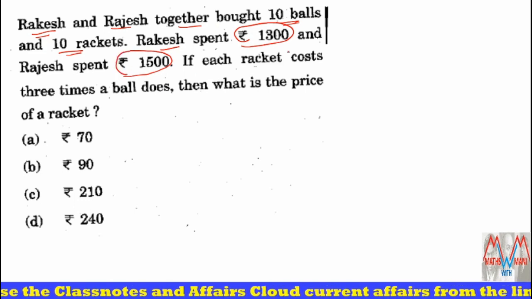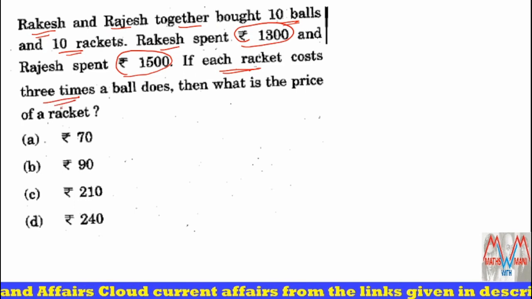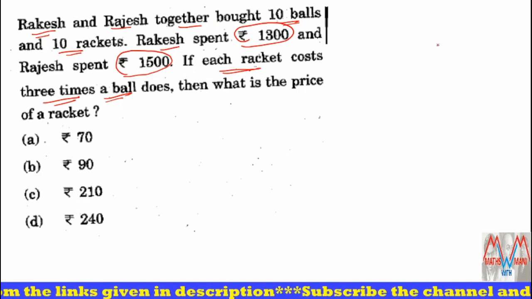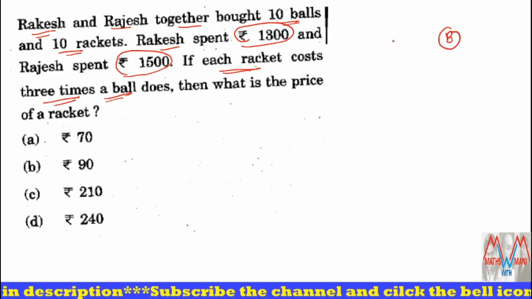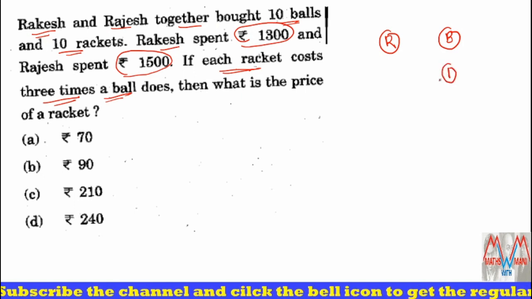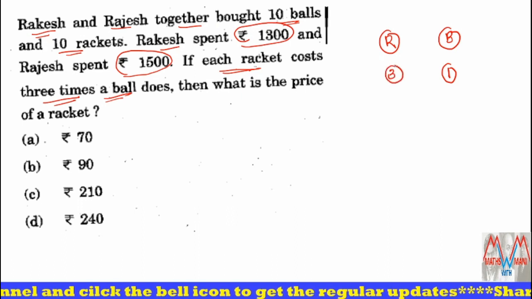If each racket costs 3 times a ball, this is the condition, then what is the price of a racket? First suppose the price of the ball is 1 part or 1 rupee, then the racket costs 3 times, that is 3 parts or 3 rupees.